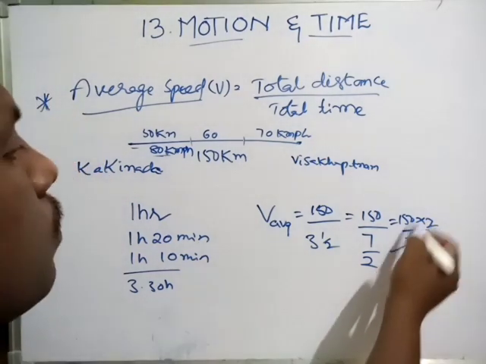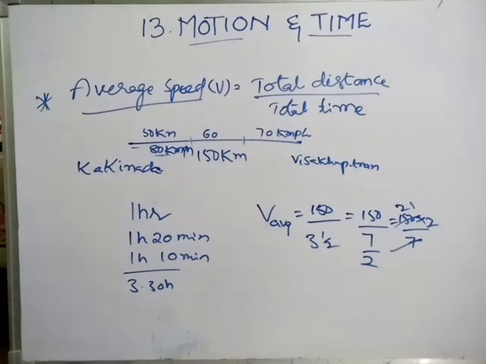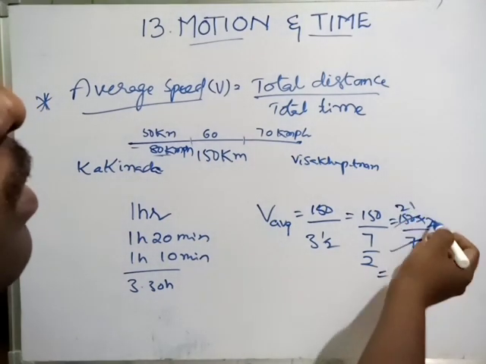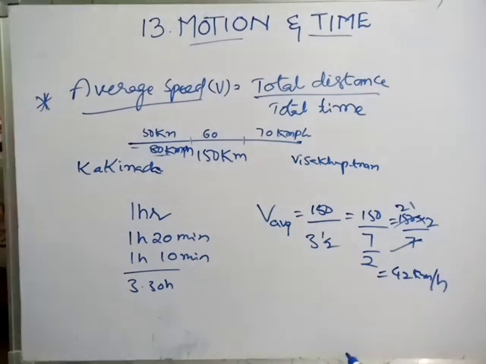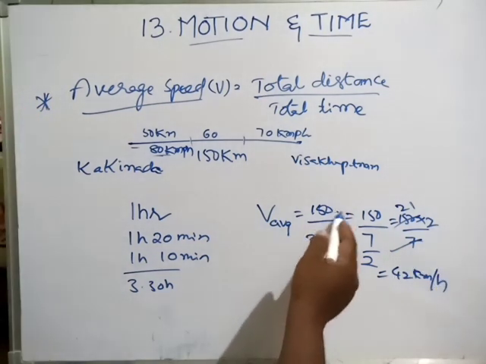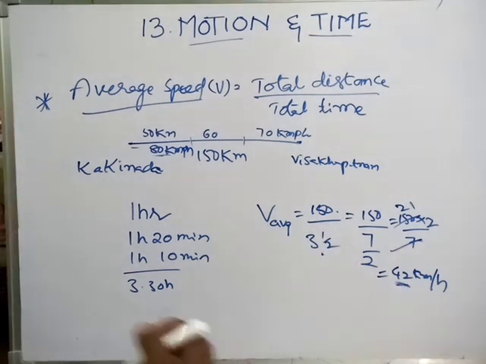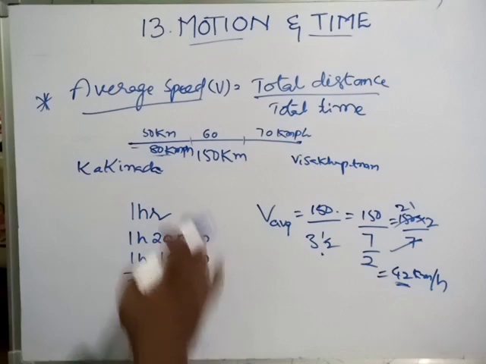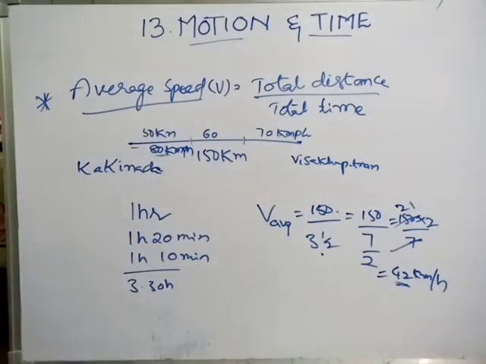In the 7 table, nearly 21 times, so 21 into 2 gives 42 kilometers per hour. That is why 42 kilometers per hour is the average speed. This is the formula to calculate average speed in a journey.